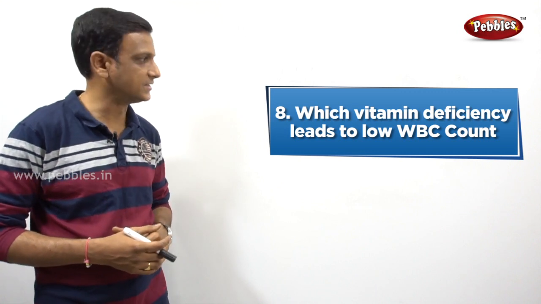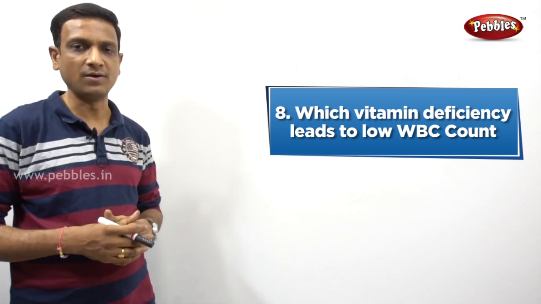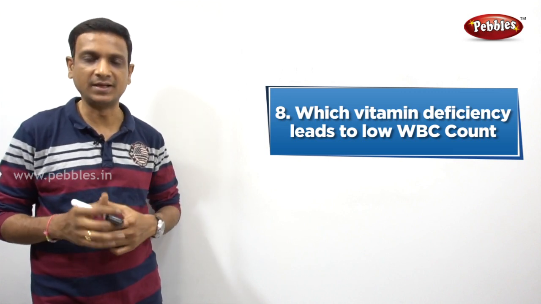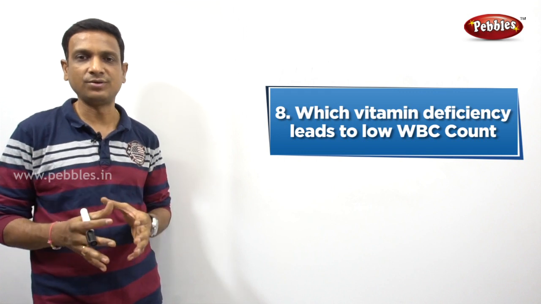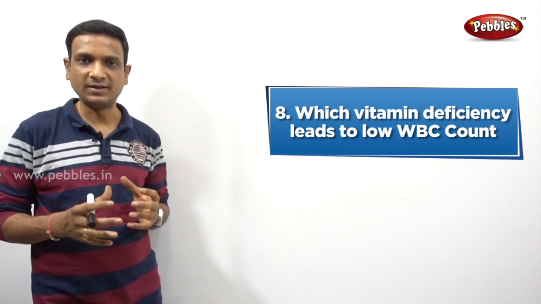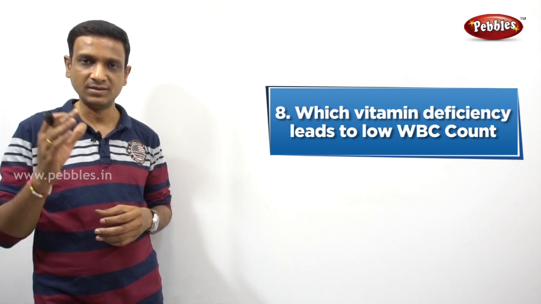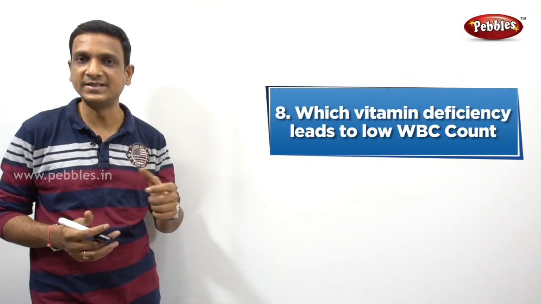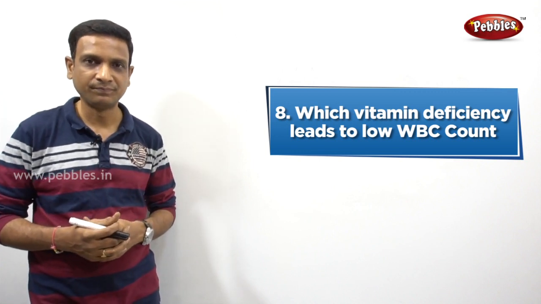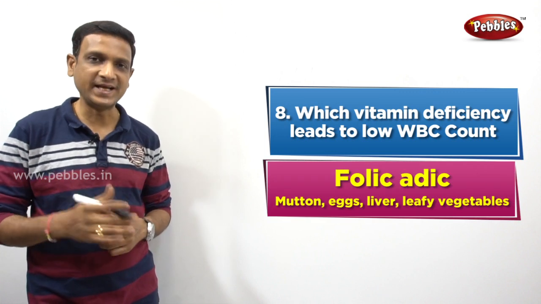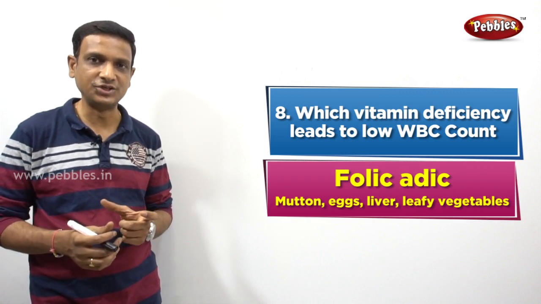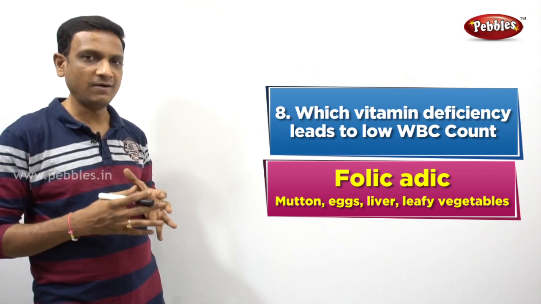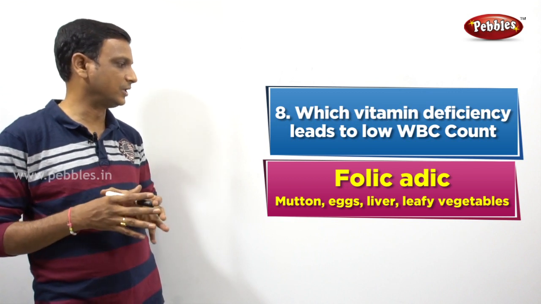Which vitamin deficiency leads to low WBC count? So there is a condition called low WBC. So our blood contains RBC, WBC. So the deficiency of some vitamin leads to a lower number of WBC in the blood. What is that vitamin? Do you know? That is folic acid. Folic acid deficiency leads to low WBC. So the deficiency of folic acid leads to low count of WBC.